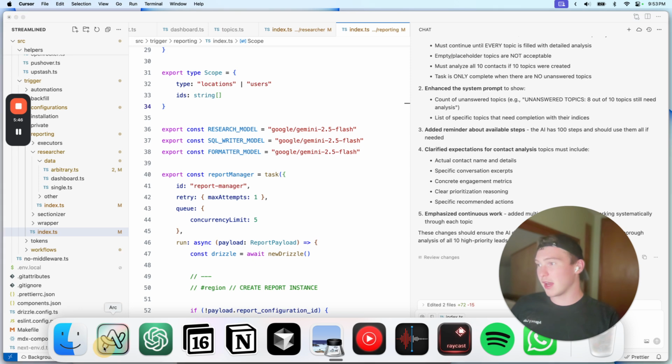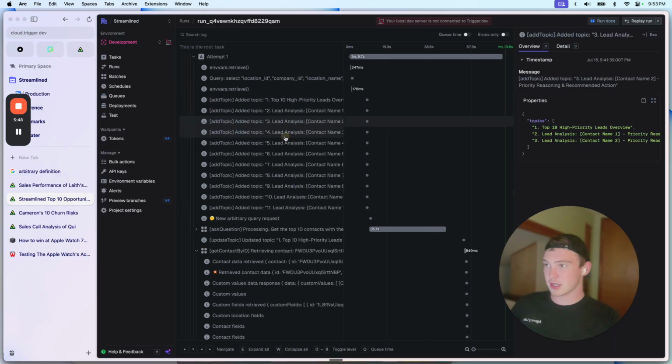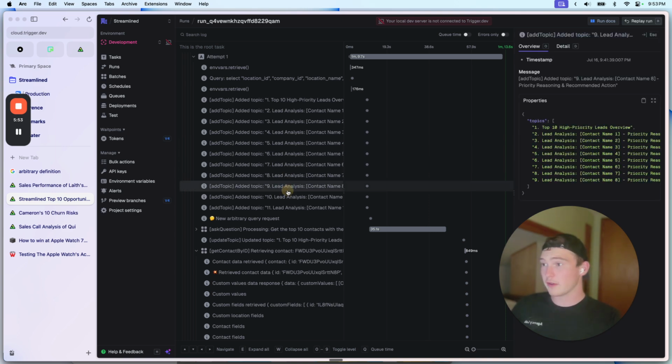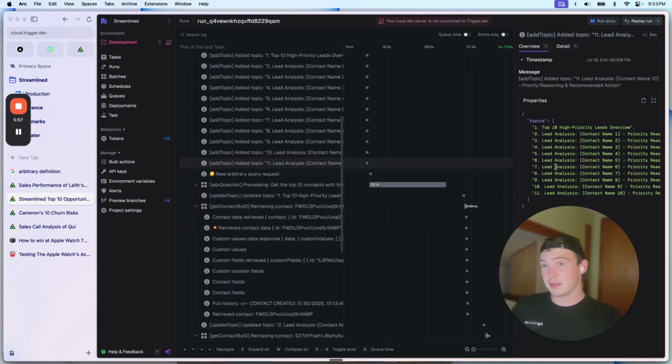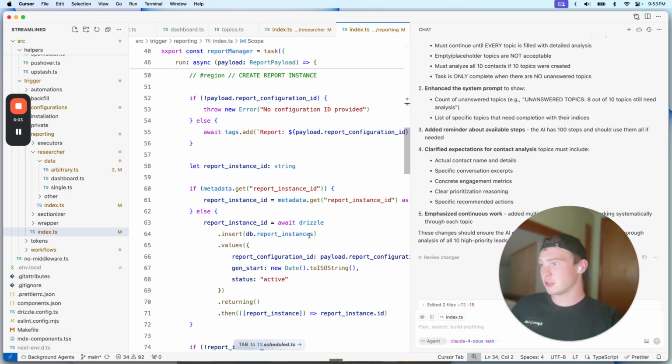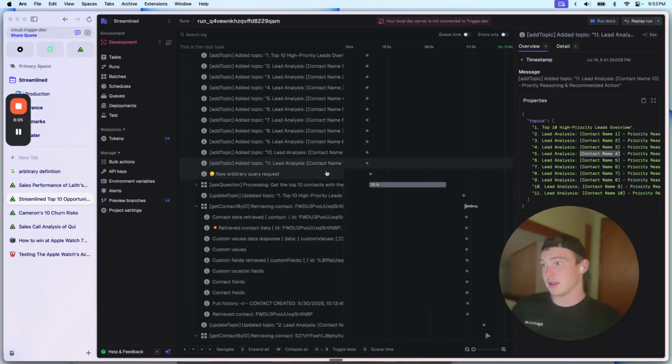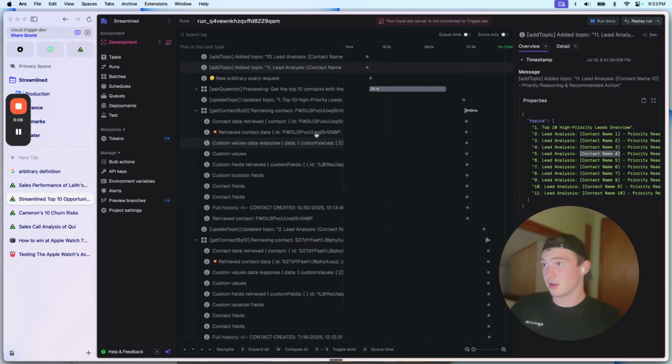What it does at first is create a bunch of different topics, one for each lead. But you can see it's using placeholders here, so it's not really that good. And we've overfit the hell out of this prompt to this one specific task. So this is not really working.